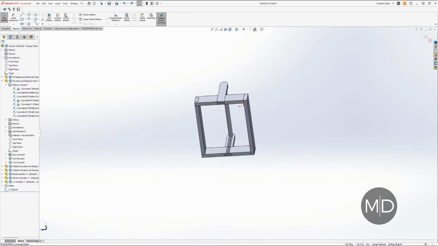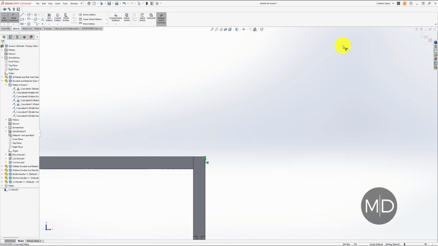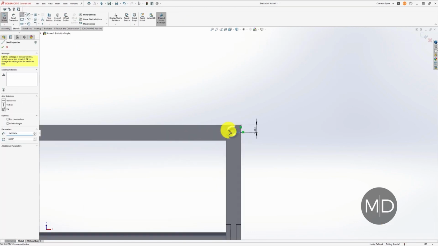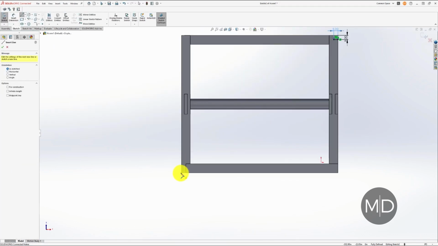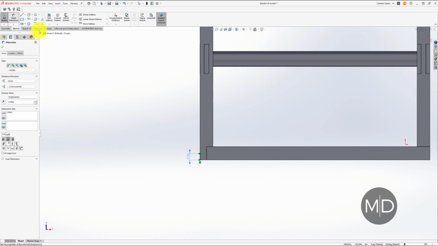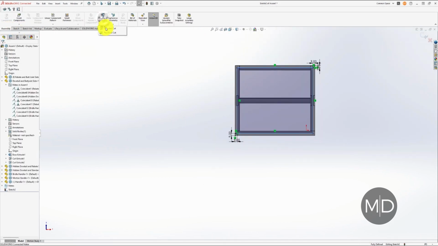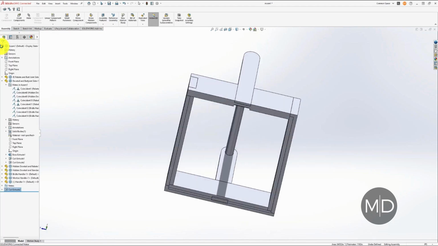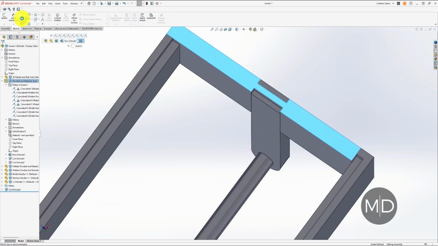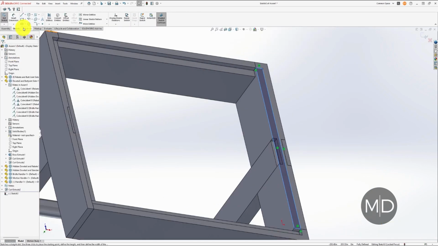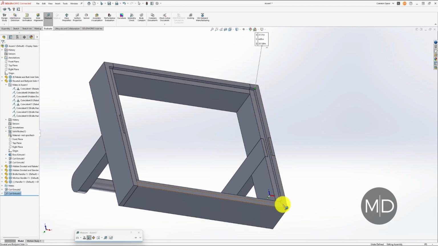Now, to be honest, I just did a bit of experimenting in this next part. I wanted to see whether you could actually take material away from a live model that has already been completed in the assembly. So what I did is I flipped the model over and I marked out the area that I wanted to remove as a rebate to insert the base. Rather than having to draw all of these cut extrusions from every individual part, I just drew a big rectangle that covered the area that I wanted to rebate in, and then I cut extruded that, and it actually made all of those adjustments to the parts in the live assembly.